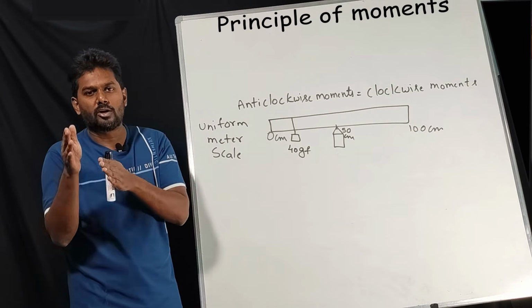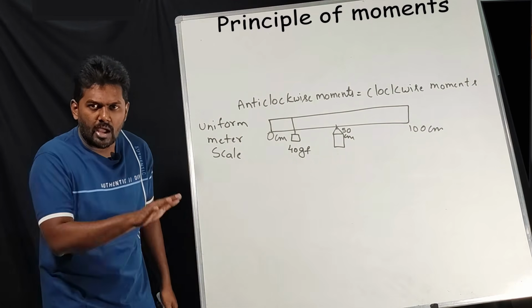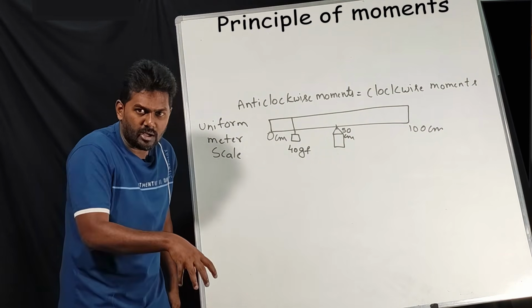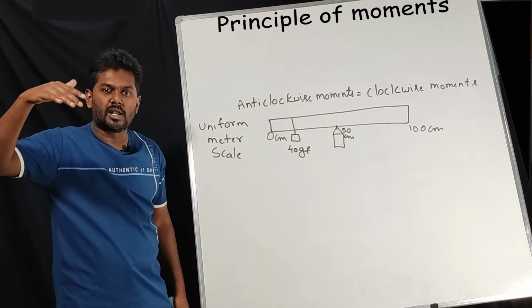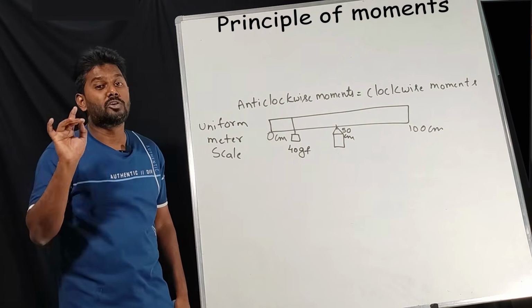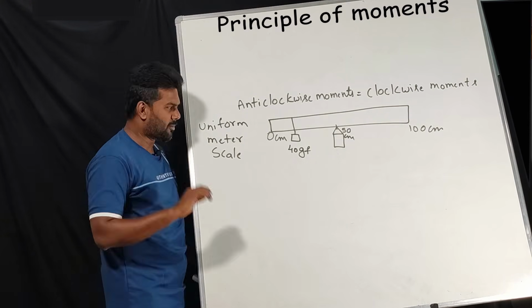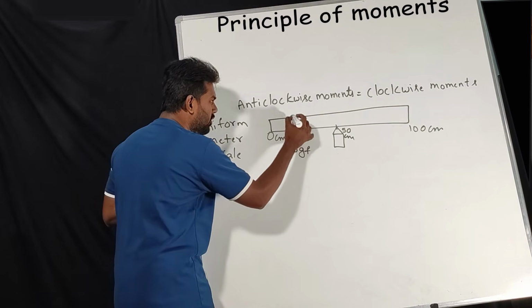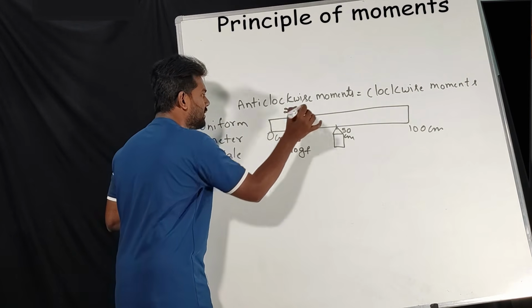Mass is equal to weight here, but weight depends upon the acceleration due to gravity. If you take the same object to a different place, mass will not be equal to weight. So 40 GF is equal to 40 grams only. Don't worry about that. I'm going to keep this load exactly at 20 centimeter.